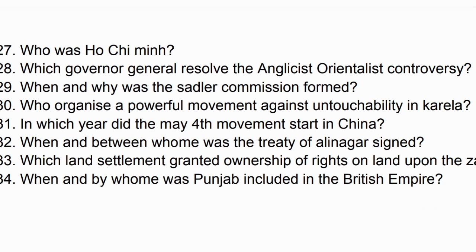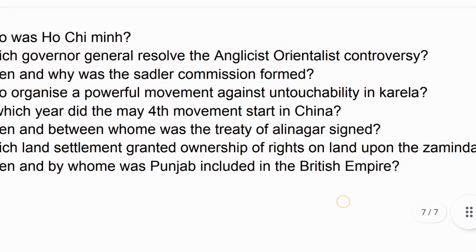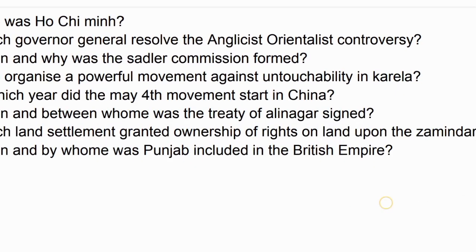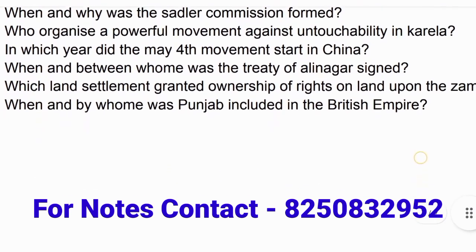Which Governor General resolved the Anglicist or Orientalist controversy? When and why was the Sadler Commission formed? Who organized a powerful movement against untouchability in Kerala? In which year did the May 4th movement start in China? When and between whom was the Treaty of Alinagar signed? Which land settlement granted ownership of rights on land to the Zamindars? When and by whom was Punjab included in the British Empire?